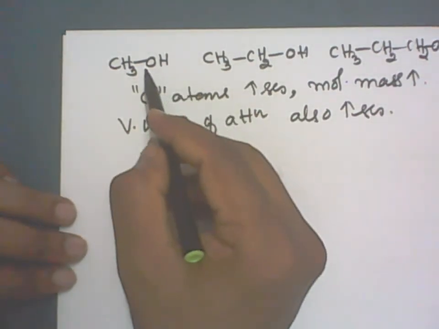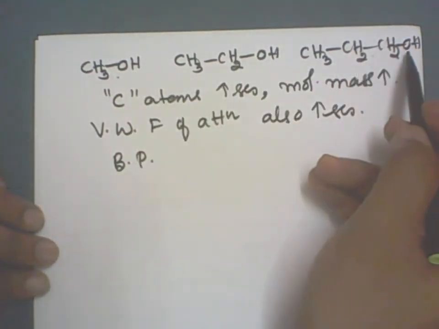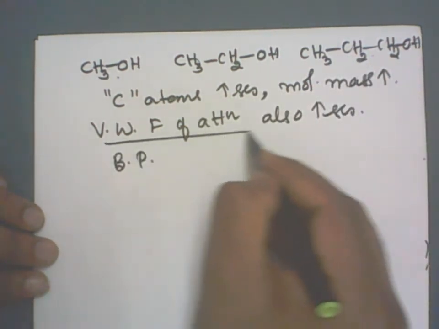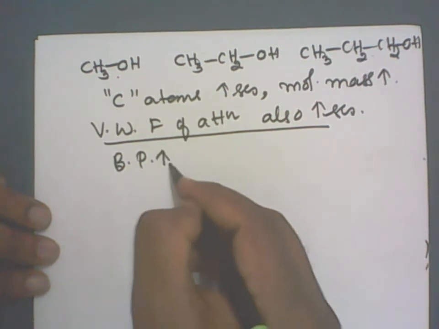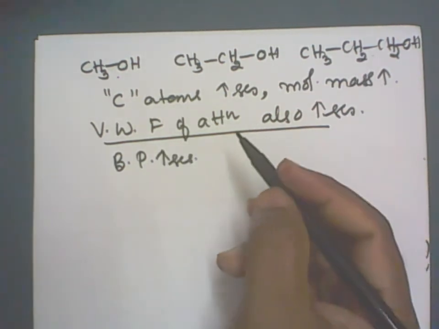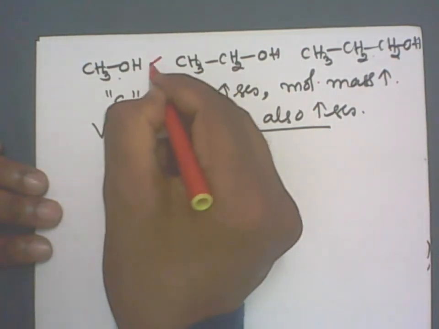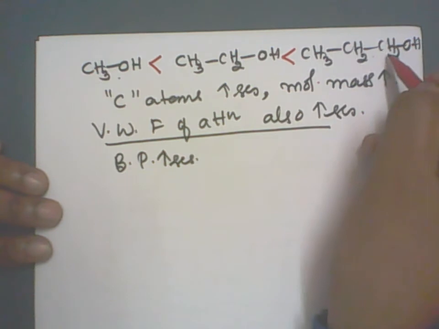If I compare different types of molecules having different molar masses, as the molecular mass increases, remember, van der Waals force of attraction also increases and boiling point also increases, right? So now we'll write the order here. Methyl alcohol has a lesser boiling point compared to ethyl alcohol, compared to propyl alcohol.